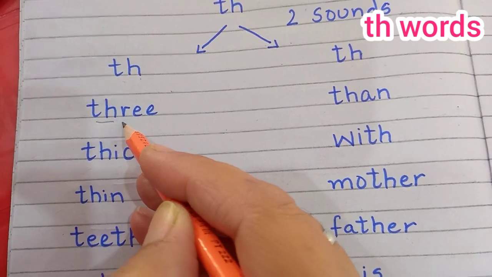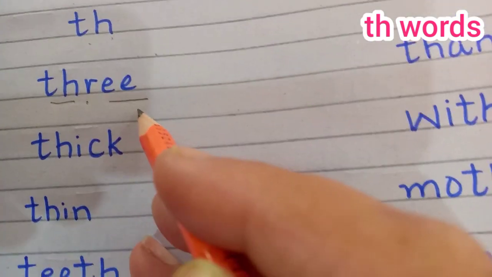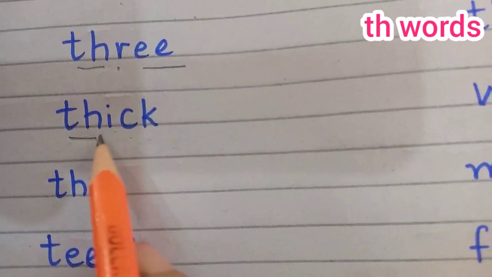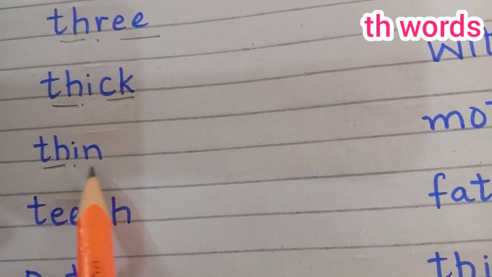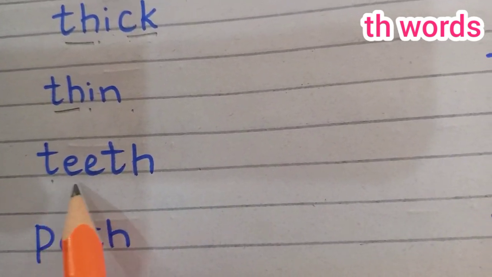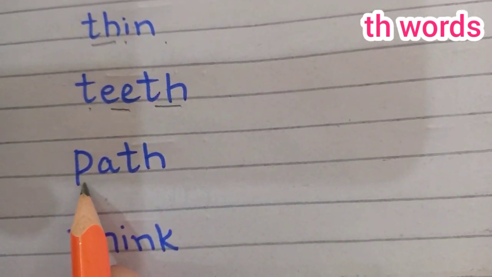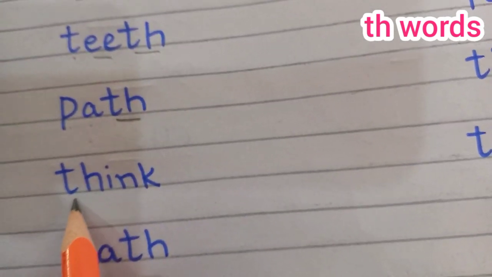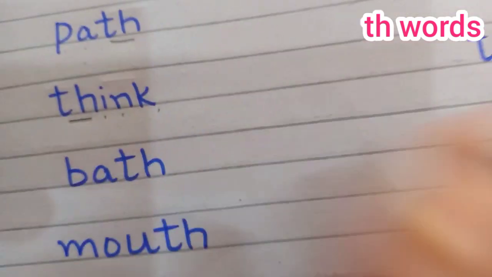Th, r, e: three. Th, i, ck: thick. Th, i, n: thin. T, ee, th: teeth. Pa, a, th: path. Th, i, n, k: think.